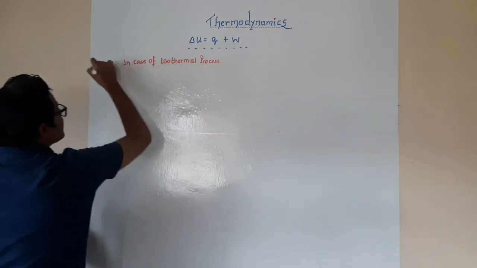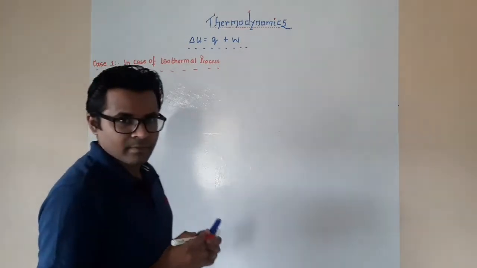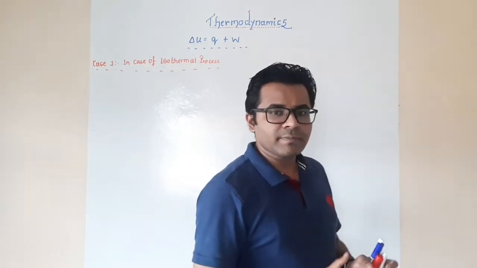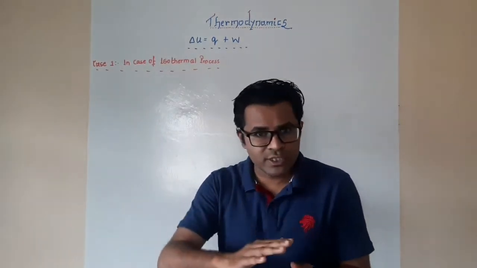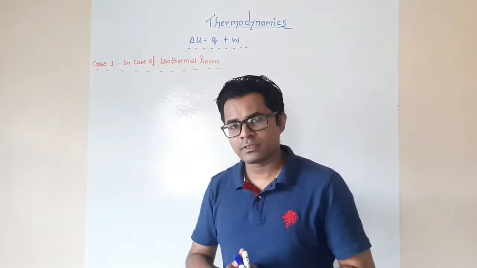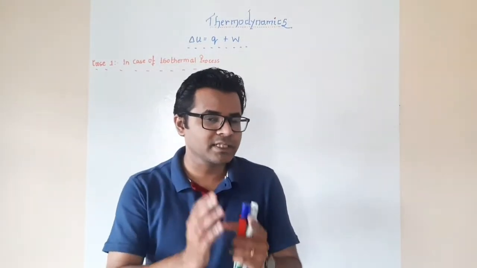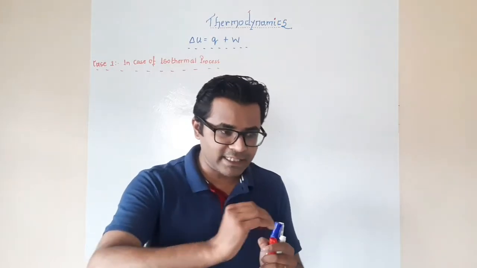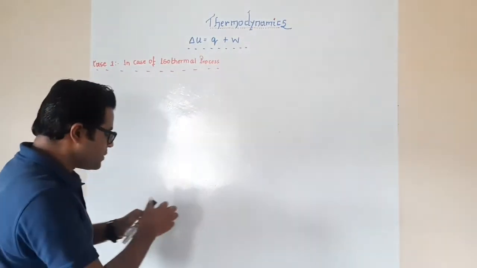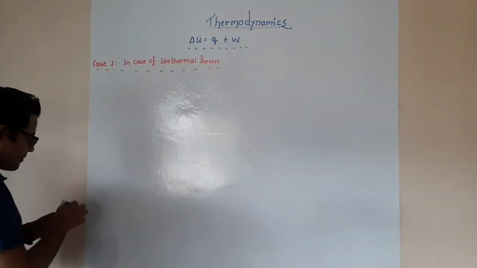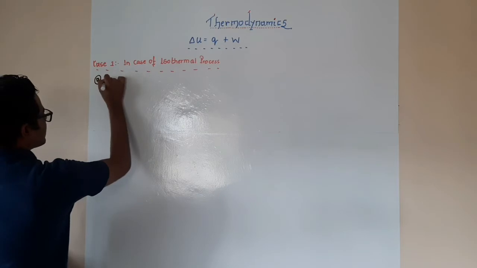First let's study what will happen to the same system when it works under an isothermal condition. Iso refers to constant temperature. So when there is no change in temperature, it has a direct influence on the internal energy.